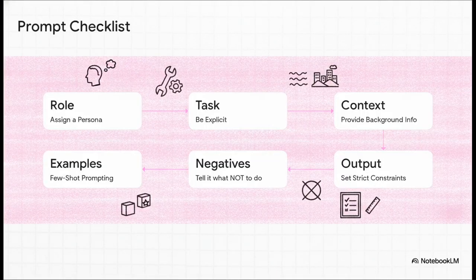So, the absolutely crucial takeaway from this explainer is this 6-point checklist. Seriously, print it, save it, keep it handy on your desk, because this is a highly actionable tool you can use every single time you start a conversation with an AI. You start with role, task, context, and output to build the foundation, and then you bring in negatives and examples to really fine-tune it. If you keep this checklist by your side, you are never going to get a useless, generic AI response ever again.